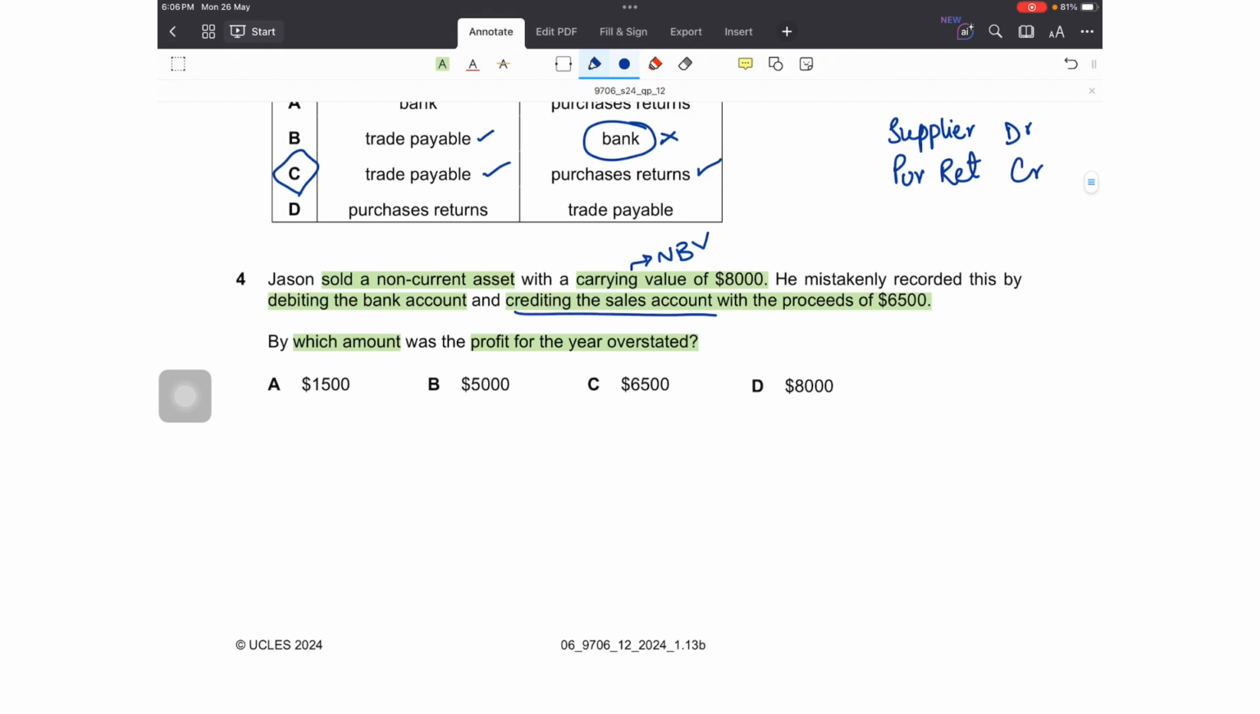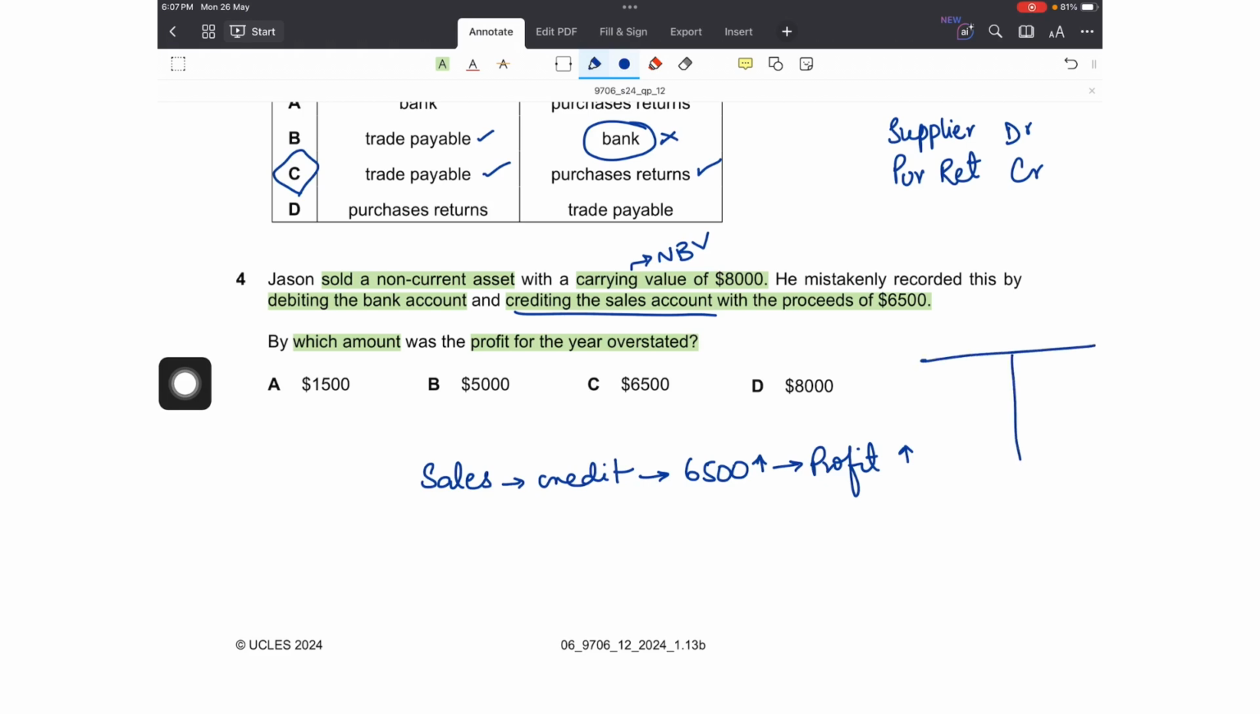Right. So what did he do? He first of all recorded this transaction as sales. So he credited sales, and by crediting sales, he increased the sales by how much? By 6,500. Sales increased by 6,500. If sales are being overstated, my profit will definitely be overstated by 6,500. Then secondly, since he did not record this in the disposal account, so there would have been some error in the disposal account as well because of this error, right?